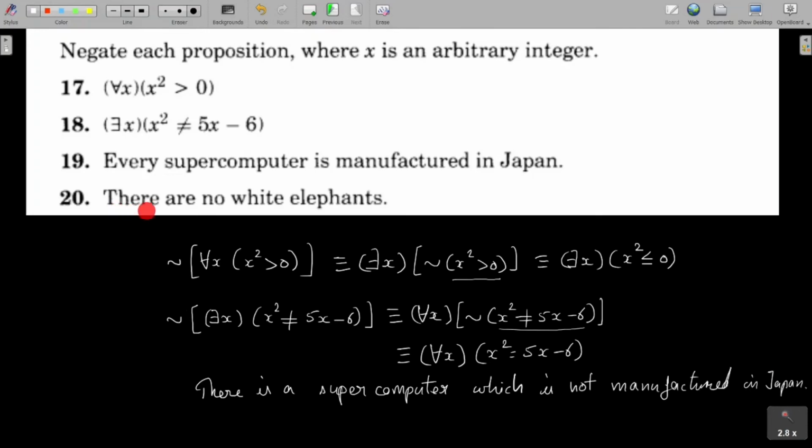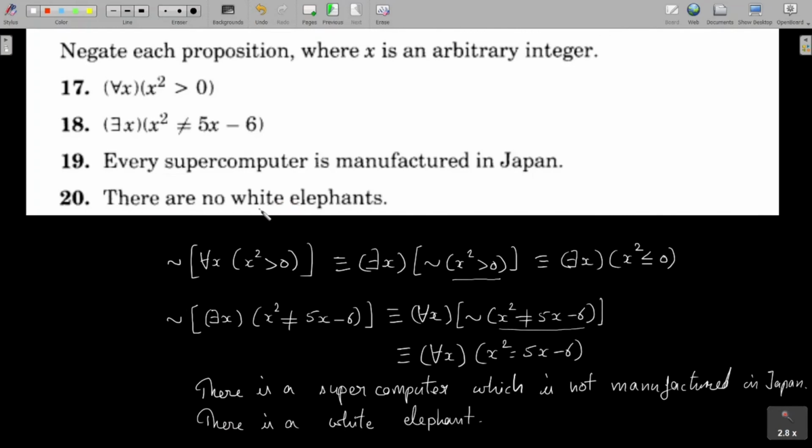And another proposition, there are no white elephants. Here the quantifier is the universal quantifier, because the word no means that for every elephant, it is not white. So its negation becomes there is a white elephant.